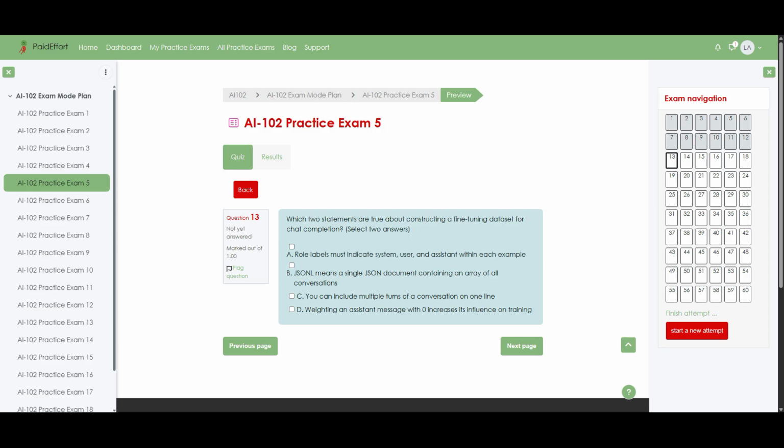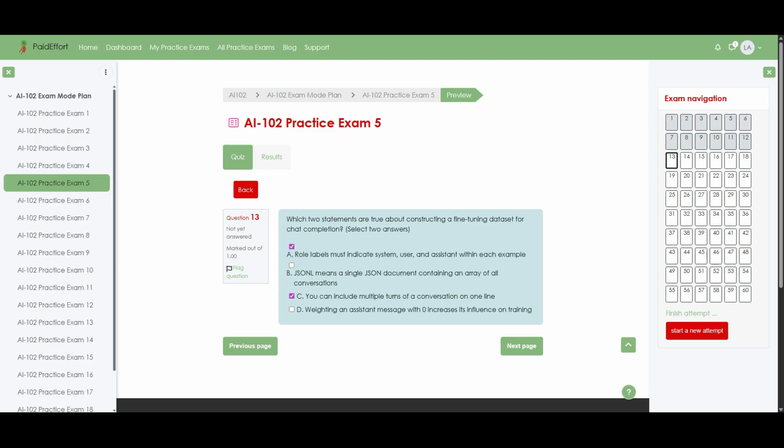Option D, weighting an assistant message with 0 increases its influence on training. The correct answers are option A, role labels must indicate system, user, and assistant within each example, and option C, you can include multiple turns of a conversation on one line. Now let us explain why these two are correct, so the fine-tuning format is clear.